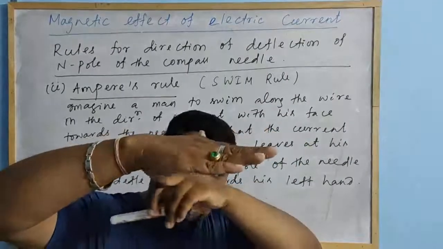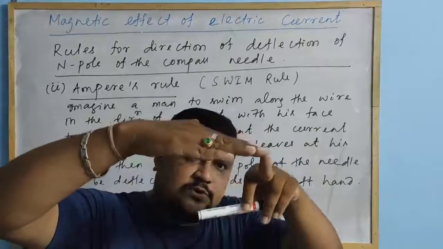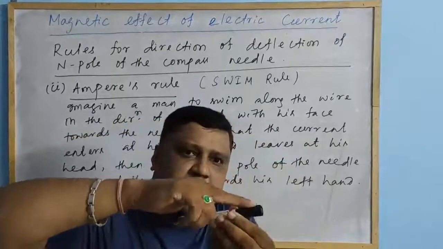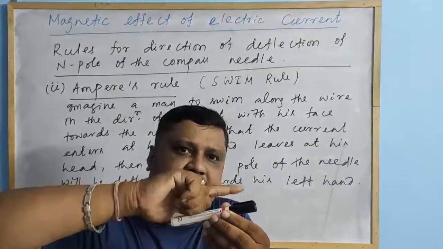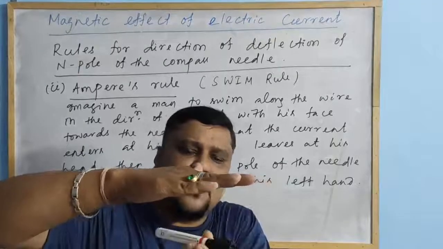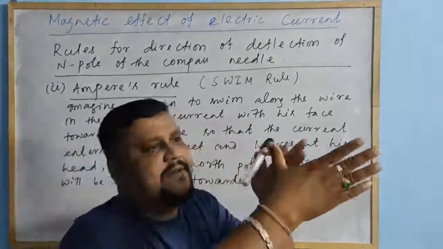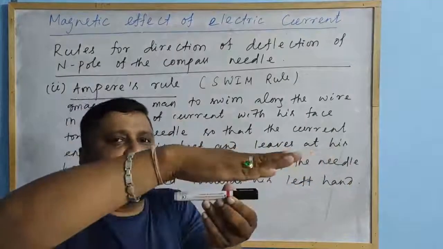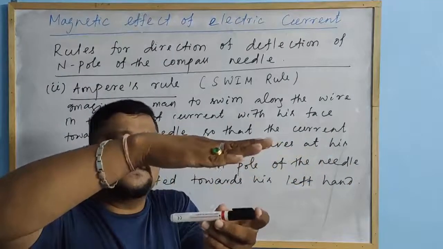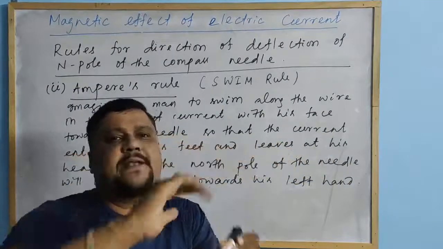Then if the current is entering through his feet and leaves through his head, the north pole of the compass needle will deflect towards his left hand. Suppose this is the left hand, and this is the north pole of the compass needle; it deflects to his left hand.